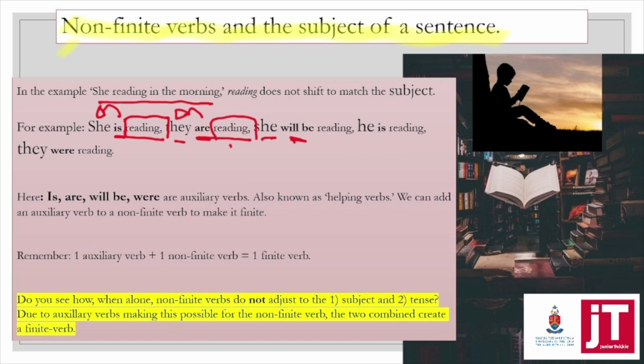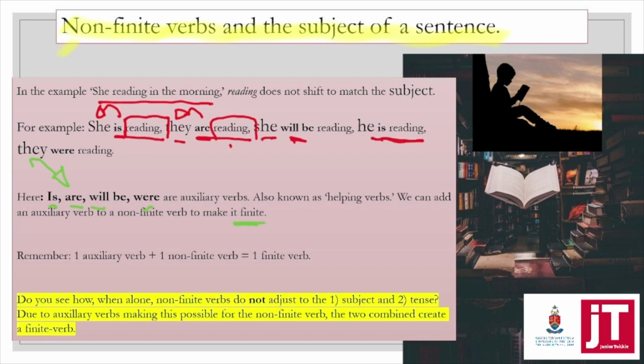He is reading. All right, so here we see that non-finite verbs really are that base word that needs assistance. But luckily, assistance is only a phone call away, and it is in the form of auxiliary verbs, AKA helping verbs, and they look like this: is, are, will be, were. These are all examples of auxiliary verbs, also known as helping verbs. We can add an auxiliary verb to a non-finite verb to make it finite.